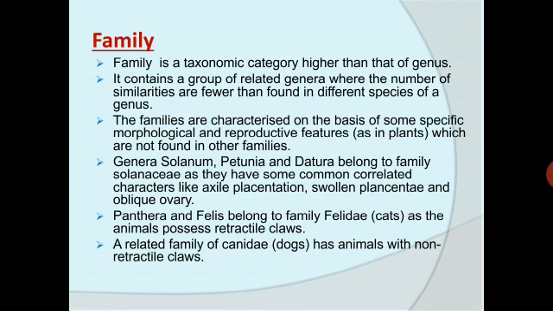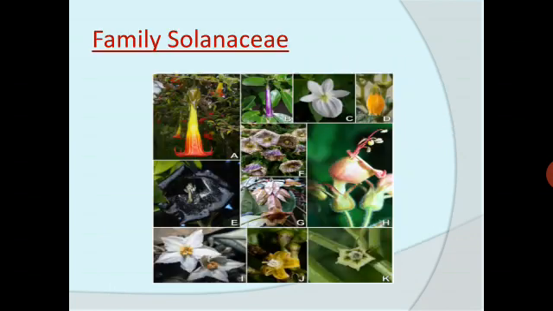A related family, Canidae, has animals with non-retractile claws. So that is about the family. So family is a taxonomic category higher than that of the genus. Here pictures are shown of the family Solanaceae, the members of the family Solanaceae.